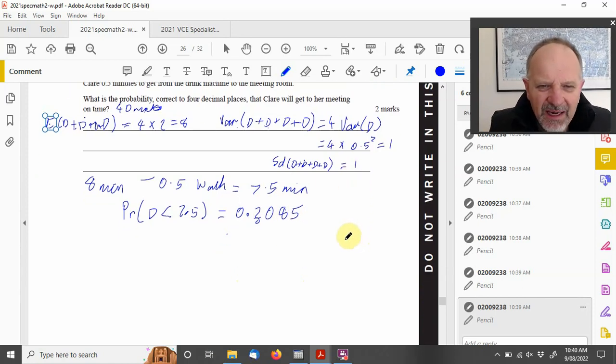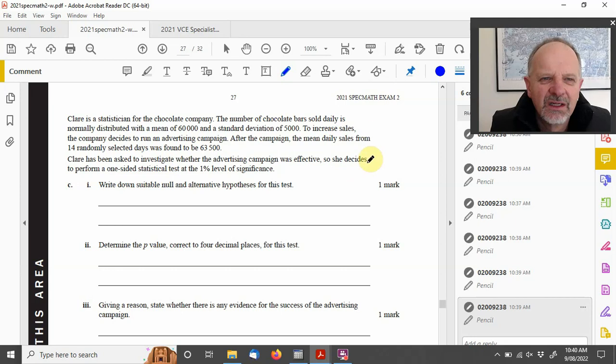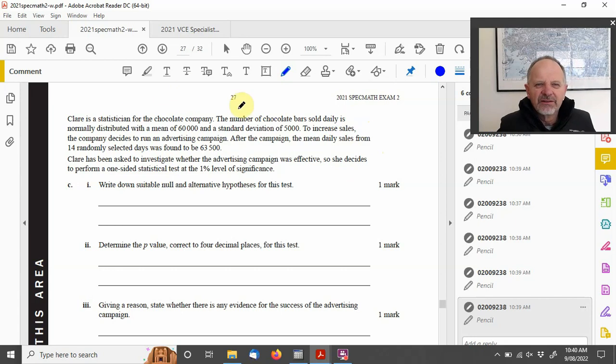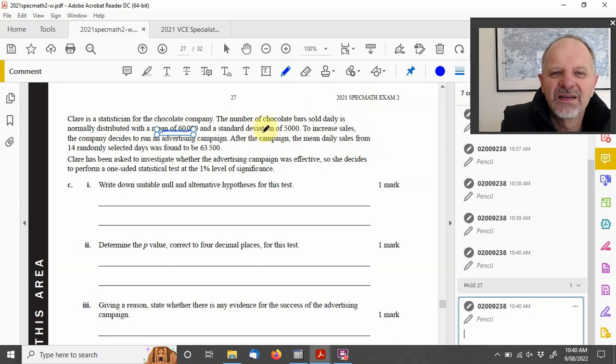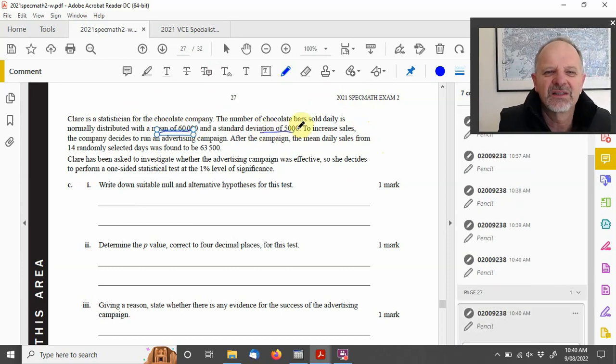All right, next part of the question. She's a statistician for the company. Chocolate bars sold. Right, now we're on the chocolate bars. Sold with a mean of 60,000, standard deviation of 5,000. To increase sales, the company decides to run an advertising campaign. The mean daily sales from 14 randomly selected days was found to be 63,500. Claire's been asked to investigate whether the advertising campaign was effective, so she decides to do a one-sided statistical test at the 1% level.